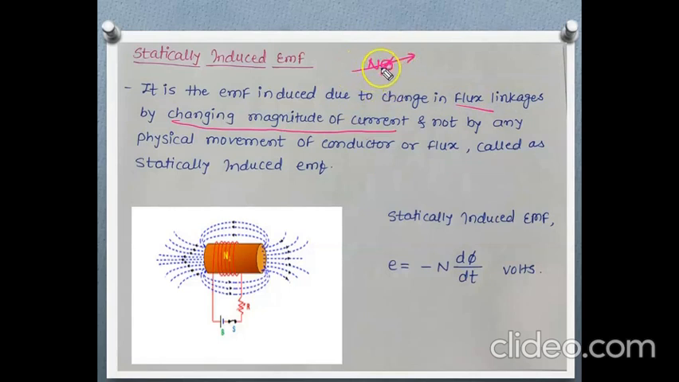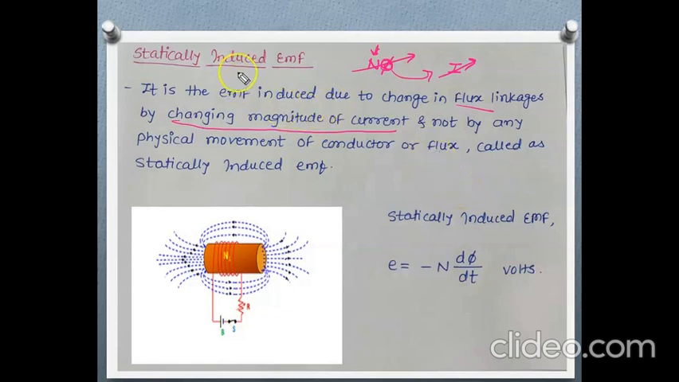So, when we want change in flux linkages, the number of turns cannot be varied practically, but flux can be varied. And how can flux be varied? With the help of current. When the current is varied, flux is automatically varied. And when the flux is varied, there will be change in flux linkages. In this way, we are satisfying the third condition of relative motion.